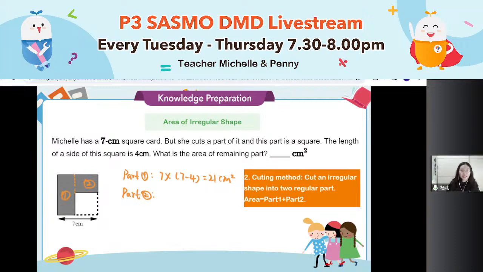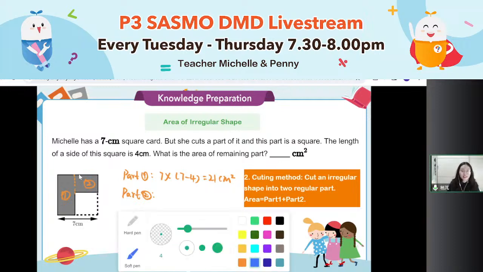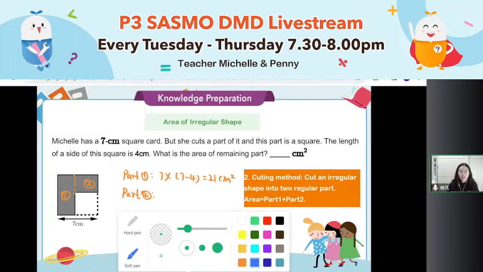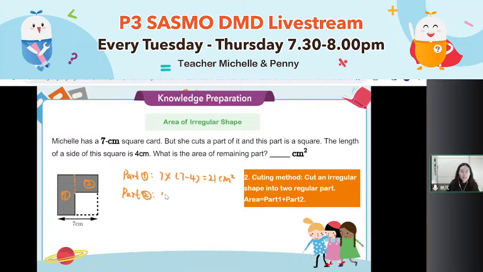Yeah, but what is the length now? Let's see, the length. Length equals these 2 lengths, they are same. And we have already known here, this part is 4. So length is 4. 4 times, what is the breadth? 4 times 6.